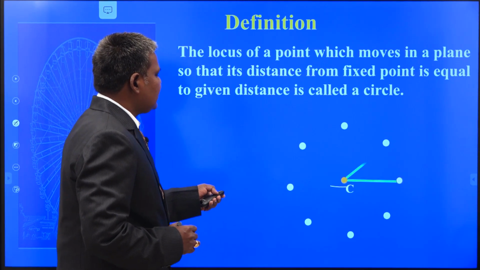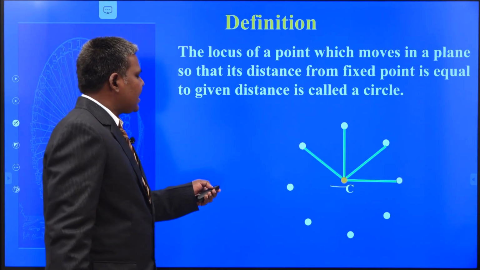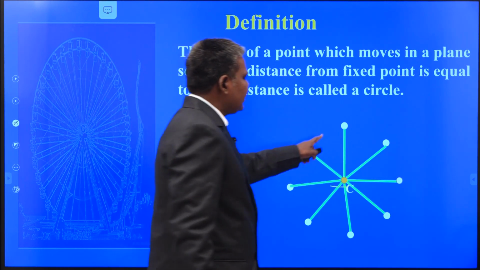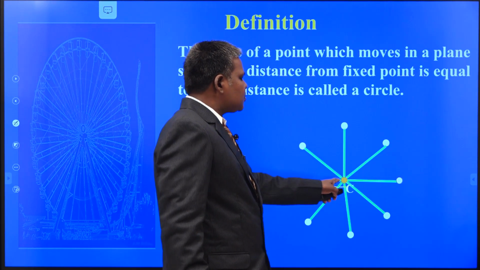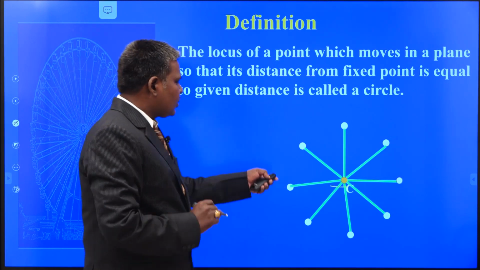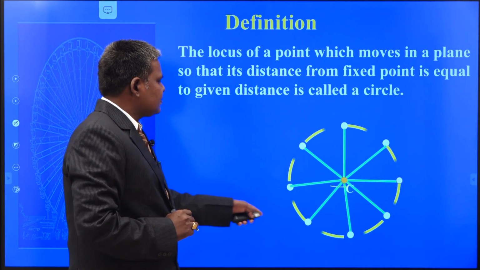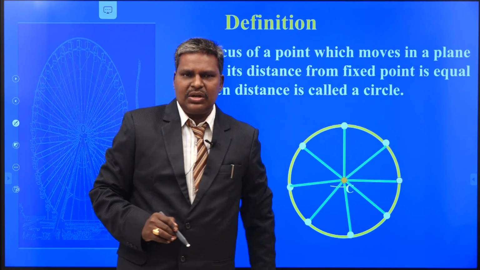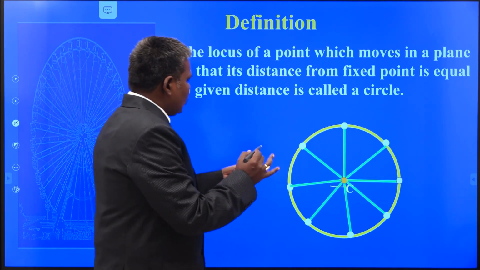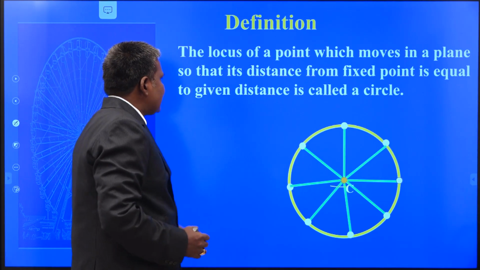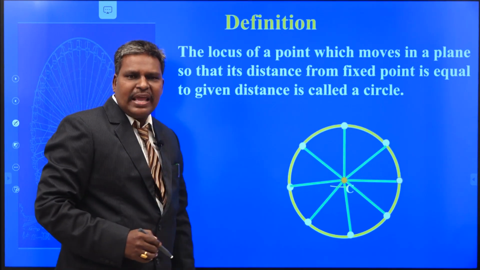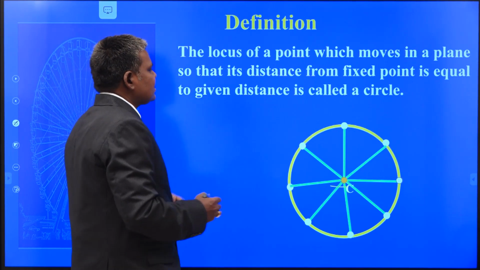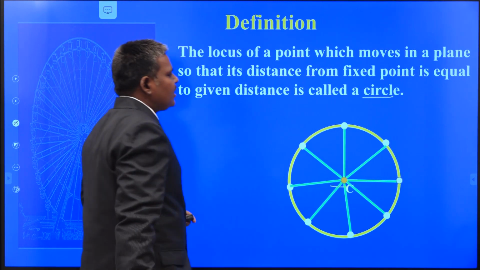Let us see. These are the distances from my fixed point to all these 8 points. Clearly you can observe that these are equidistant from this point. Now, if you collect all such points, you get a locus. That locus is nothing but your circle. So, you can define the circle as the locus of a point which moves in a plane so that its distance from a fixed point is equal to a given distance. This is the way to define the circle.